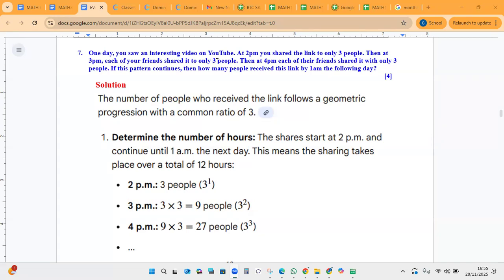It says number 1, determine the number of hours. The shares start at 2 p.m. and continue until 1 a.m. the next day. This means the sharing takes place over a total of 12 hours. Okay, so 12. 2 p.m. is 1 hour, 2, 3, 4, 5, 6, 7, 8, 9, 10, 11, 12. Okay, that's 11. And then 1 o'clock. So that's 12 hours.